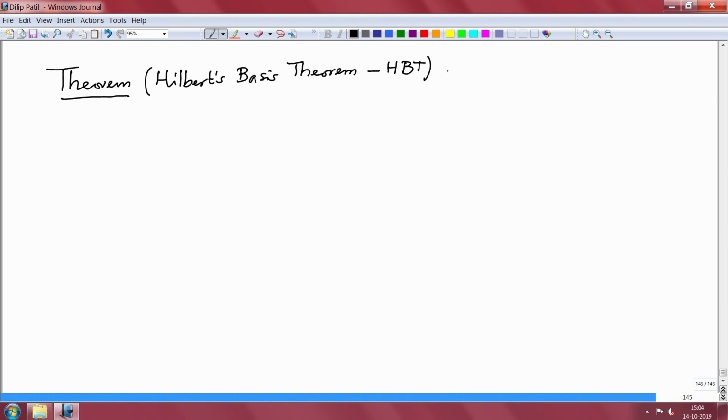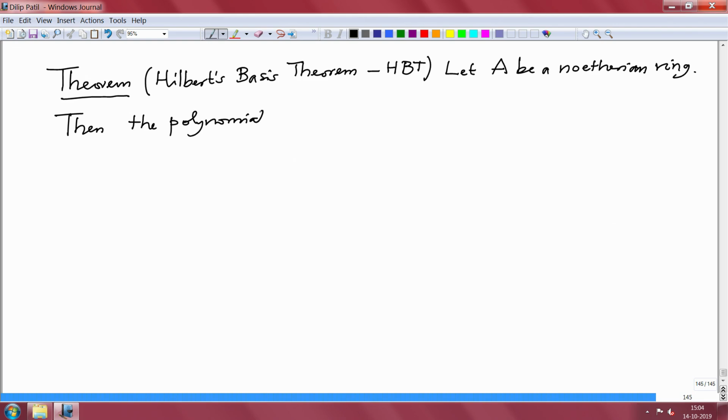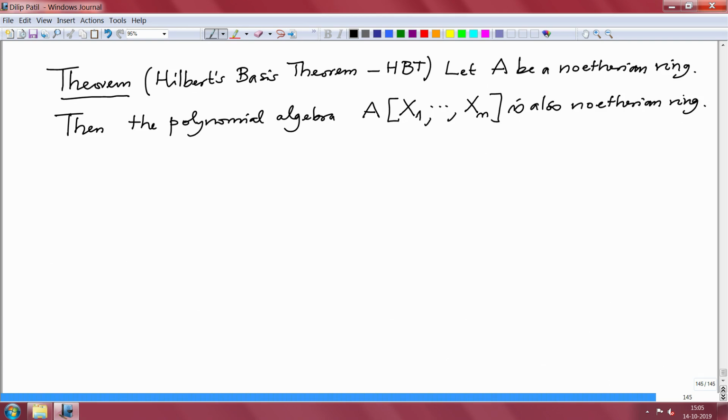Say that, let A be a Noetherian ring. Then the polynomial algebra in finitely many variables x1 to xn over A is also a Noetherian ring. Okay, the proof is very simple.